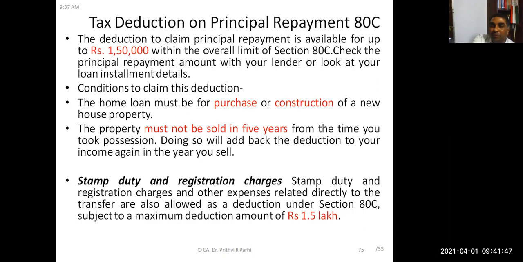Any amount you have spent for purchase and construction of a house, if you are making principal repayment, that will be allowed. Purchase and construction of house means even if you have paid for stamp duty and registration expenses, that will also be considered, as that money is spent for purchase and construction of the house.